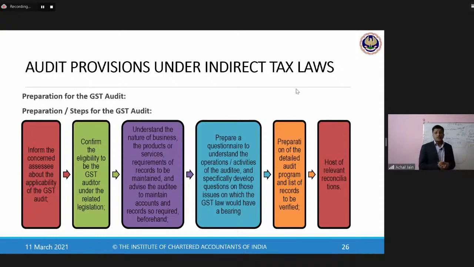Next, of course, will be to identify those areas which will have reconciliations. So, for example, one area we discussed, exports. Similarly, the auditor will also verify all of those areas of reconciliations, and those areas which may have reconciliation differences. Now, this reconciliation difference could not be only limited to sales. This could be the one which is related to GST liability. This could be the one which may have an impact on the GST input credit. So there could be a whole lot of items which may have a bearing on this, and that's why it's important for the auditor to look around all of those items, to identify all of those items.